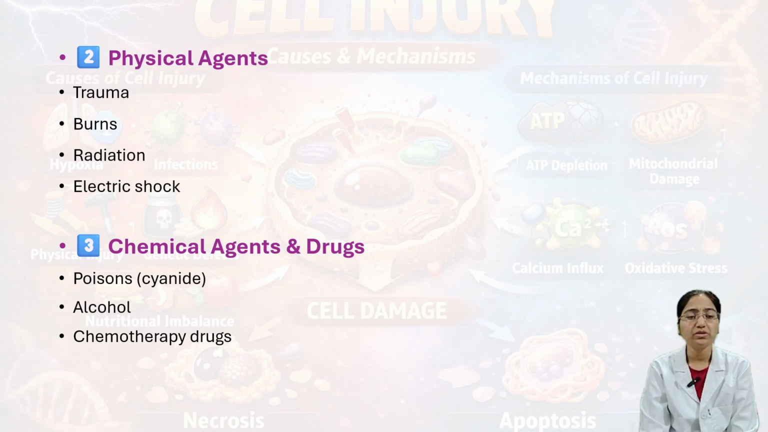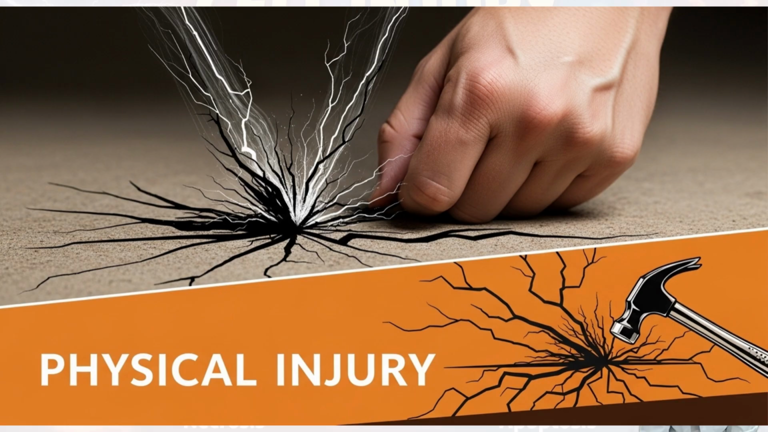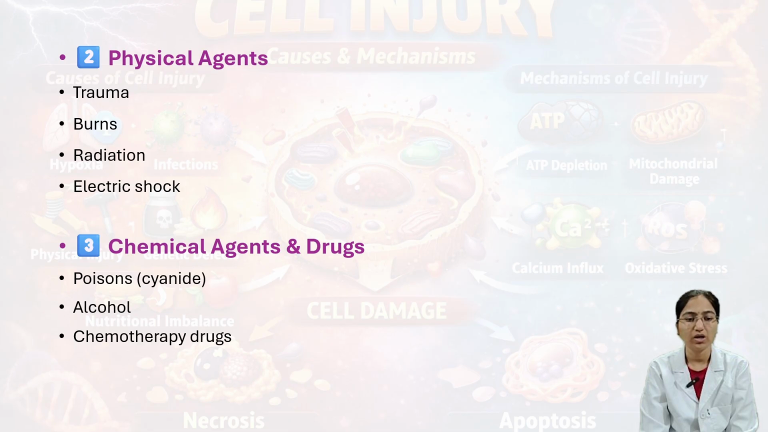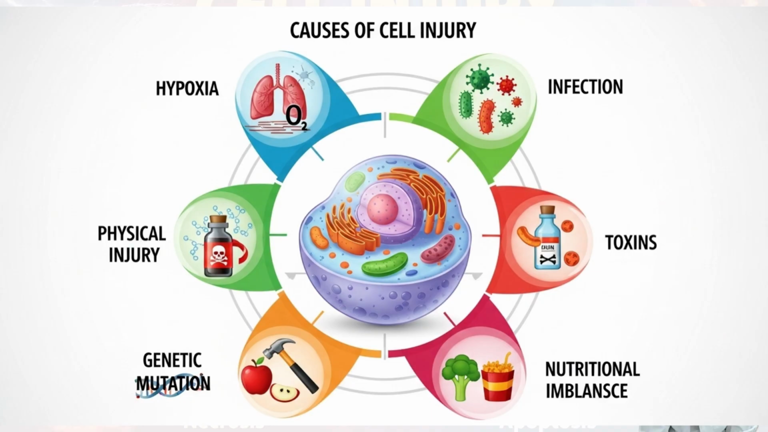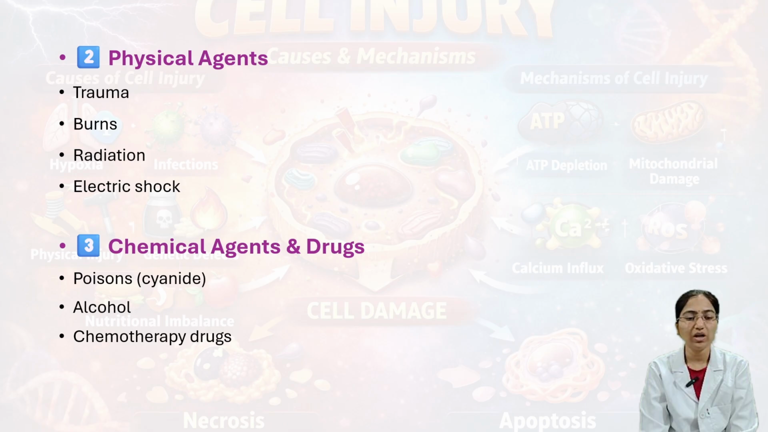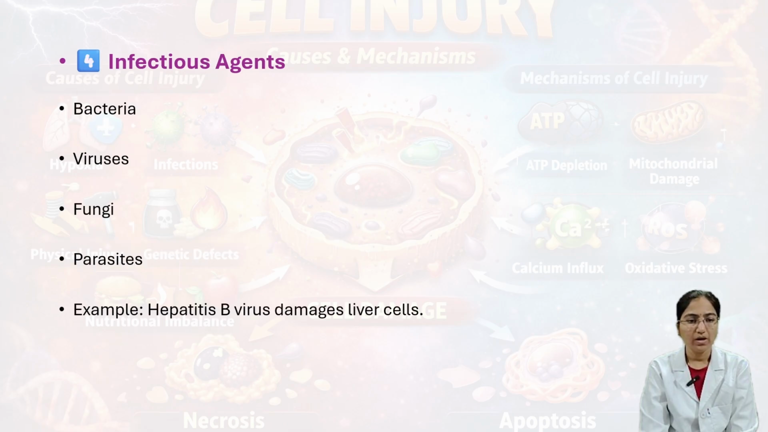And then the second cause of cell injury is physical agents like trauma, burn, radiation and electric shock. Next, the chemical agents and drugs are also causes of cell injury, that is poison, cyanide, alcohol and chemotherapy drugs. Next, infectious agents may also cause cell injury: bacteria, viruses, fungi, parasites. For example, hepatitis B virus damages the liver cells.